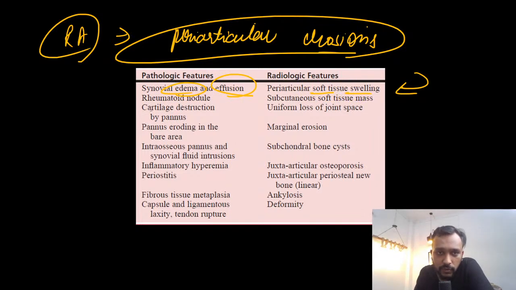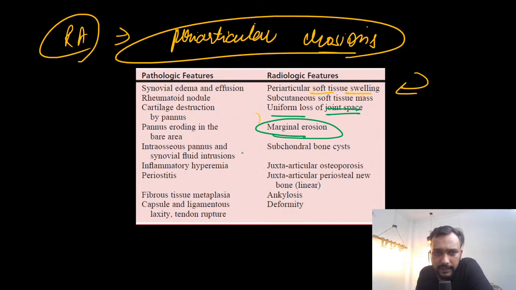Cartilage destruction by pannus presents with uniform loss of joint space. Then pannus eroding in the bare area presents as marginal erosion.